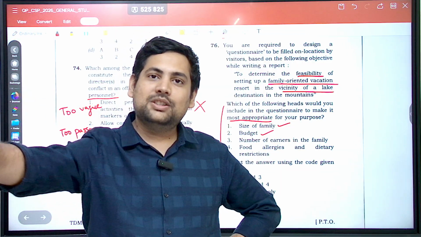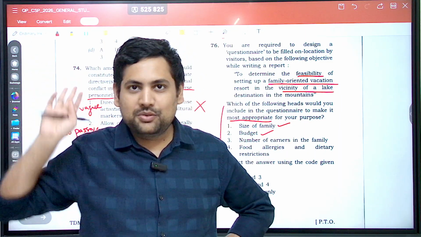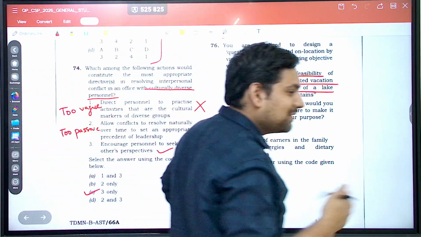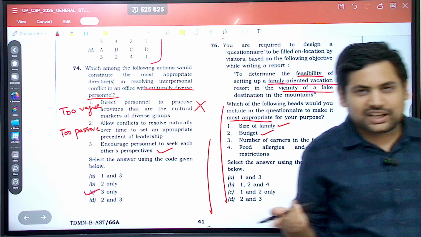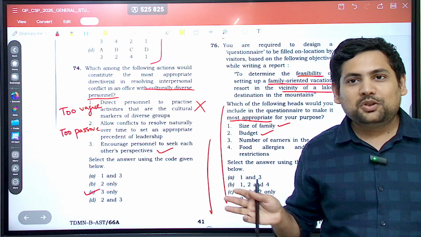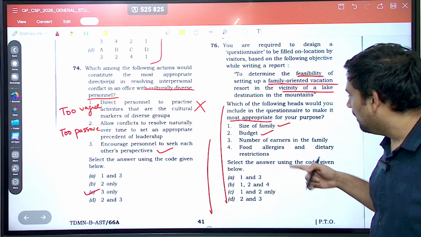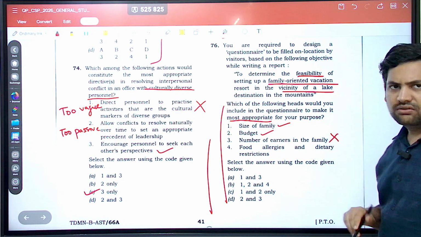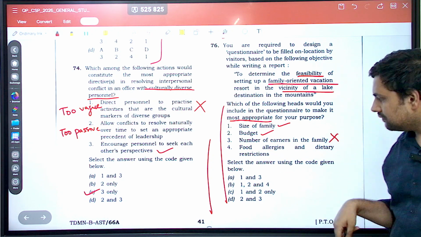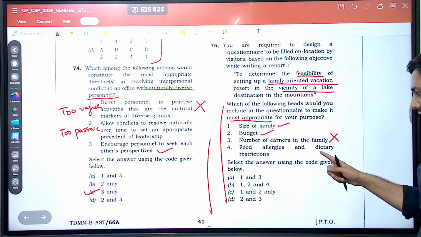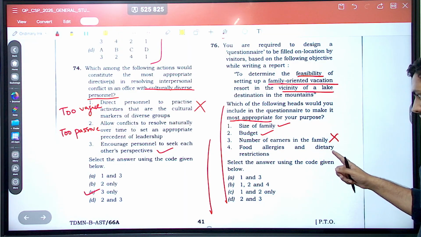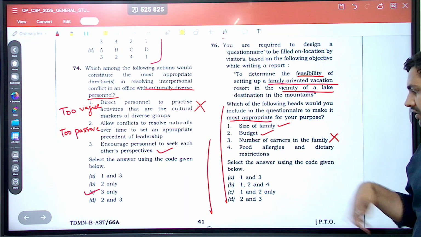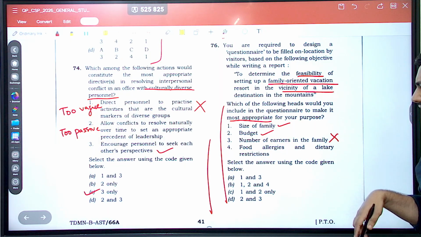All of you are jobless, but you have this money maybe from some muavza. Muavza is basically compensation, land compensation. If from that also you have gotten money, they don't care. So number of earners in the family, not important. Then food allergies and dietary restrictions.